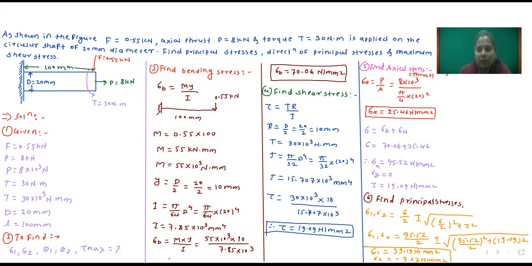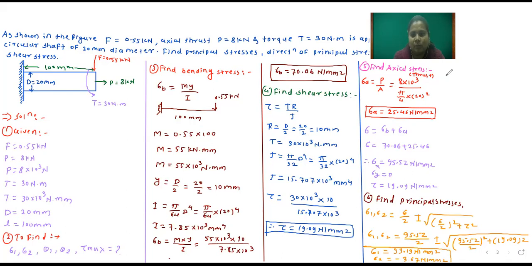After that, next we have to find the location of principal stresses. So now you tell me how to find the location of principal stress. The next step is to find the location or principal plane. Which equation is applicable here?